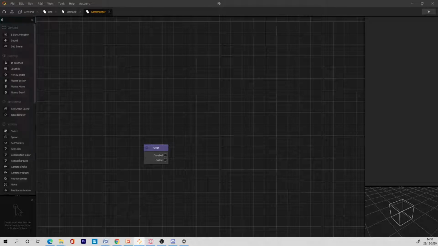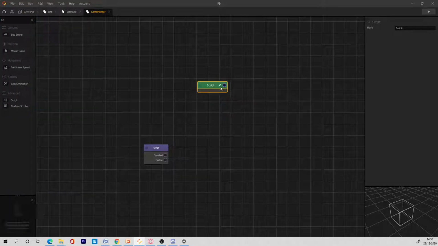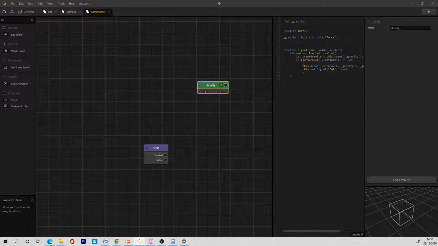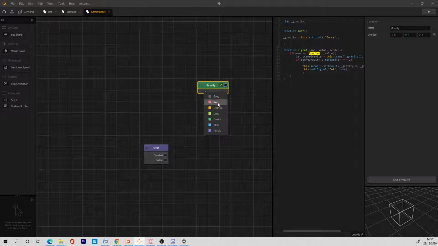So I'll go to script, and then I'll change this to gravity, and then just paste the code. So now I need to do some things. I need to add a vector tree, and if enabled, I need to add an enabled receiver. Make it green. Yeah, enabled.